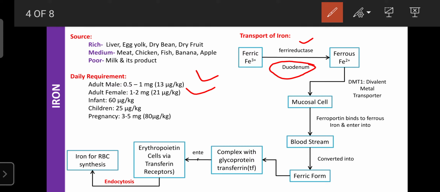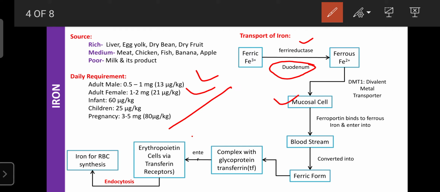So that's why iron supplements are absorbed only from the duodenum, due to the presence of this enzyme, and another condition is the presence of acidic pH in the duodenum. The ferrous converted from the ferric ion then enters the mucosal cells.